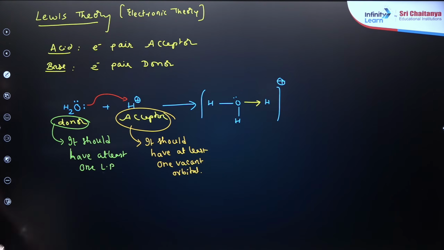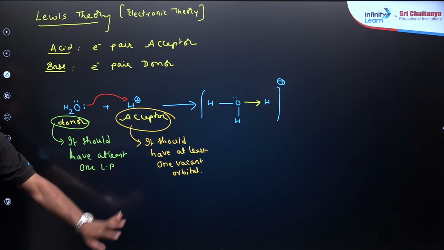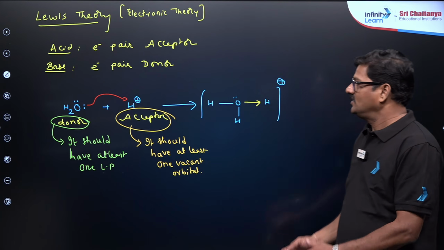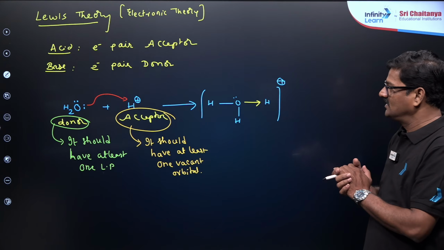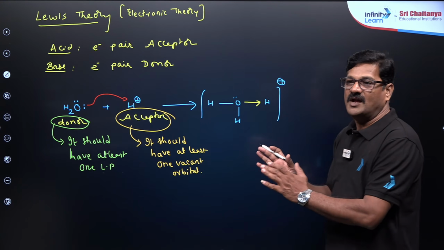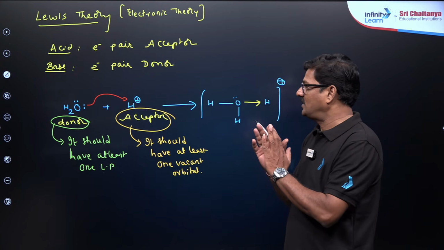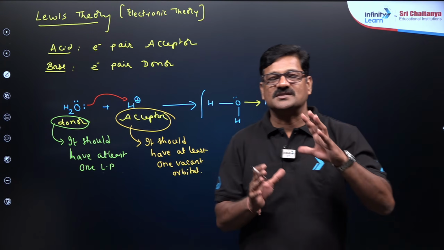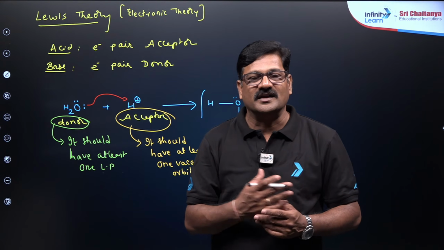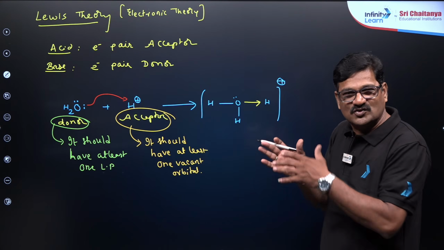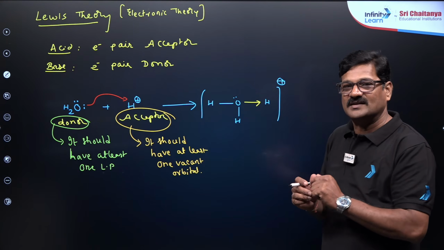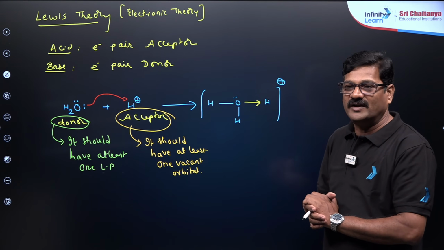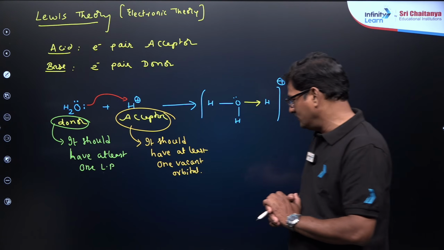You understand? This is very, very important. Clear? And this is only applicable when you want to define an acid, you need to have a base. And when you want to define a base, you need to have an acid. Acid base neutralizations are always fast, but formation of a dative bond is a slow process. But Lewis theory has its own defect. It cannot explain the strength of an acid.